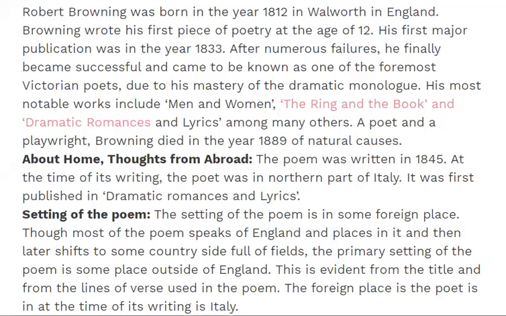After numerous failures, he finally became successful and came to be known as one of the foremost Victorian poets due to his mastery of the dramatic monologue. His most notable works include Men and Women, The Ring and the Book, and Dramatic Romances and Lyrics, among many others. A poet and a playwright, Browning died in the year 1889 of natural causes.